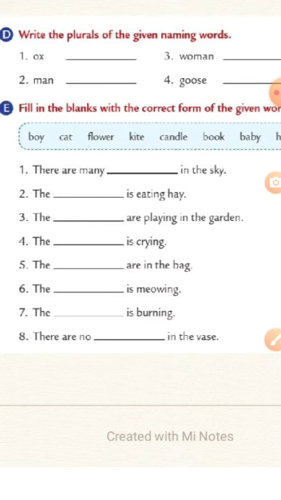Now look at question number 5. The dash are in the bag. When we say are, it means we are talking in plural. So what do we keep in the bag? Here we are talking about books, because all other options will not match here. What do we keep in the bag? Book. But here we are talking about are in the bag. When we say are, that means we are talking about many in number, so the book will become books here. The books, B-O-O-K-S, plural form will be used. The books are in the bag.